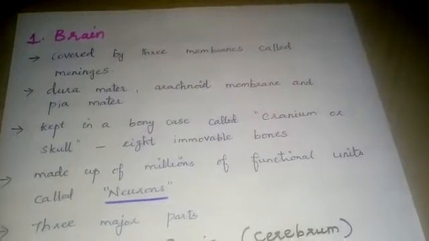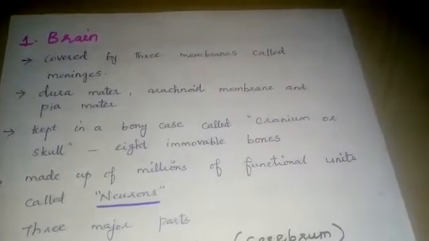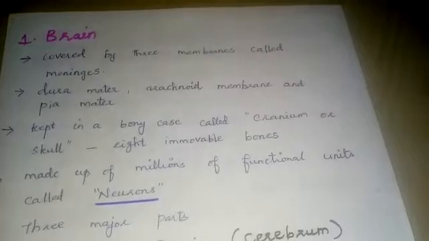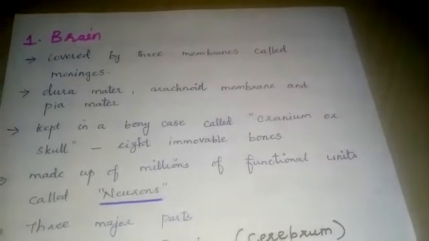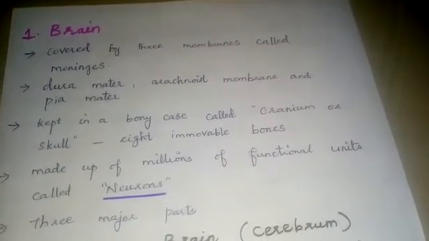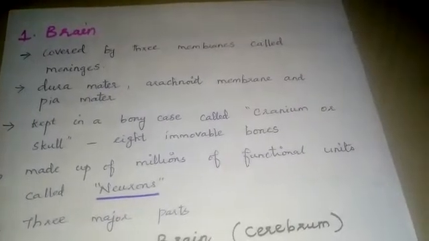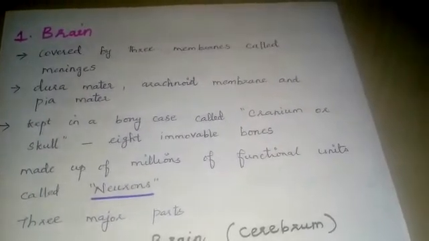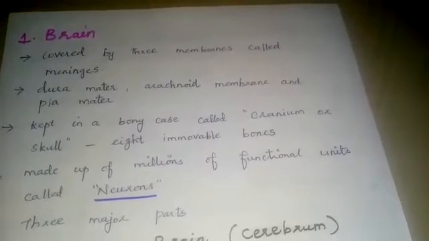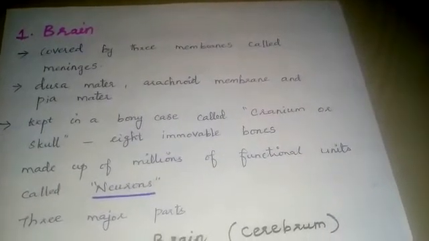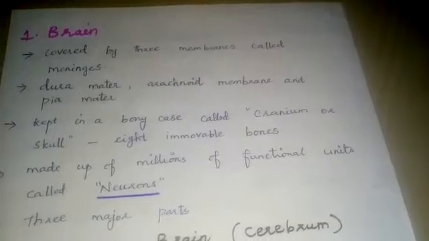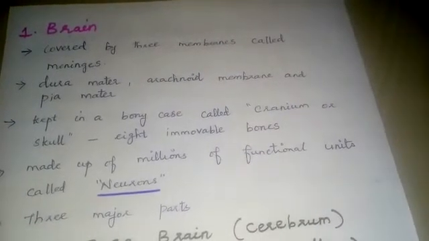Dura mater means the outermost of the three meninges. Then arachnoid membrane is the middle part of the meninges. And pia mater is highly vascular, the innermost of the three meninges.